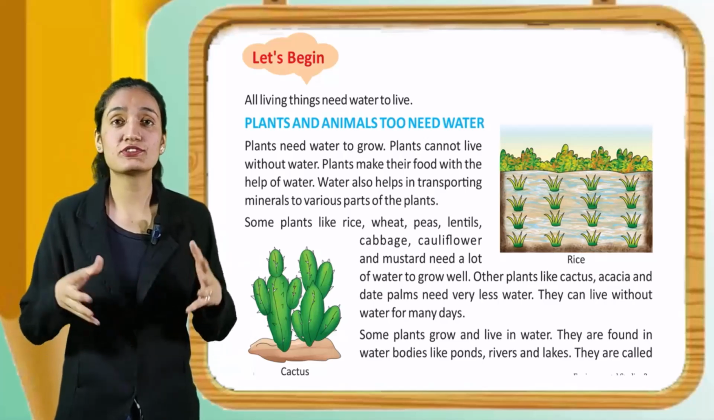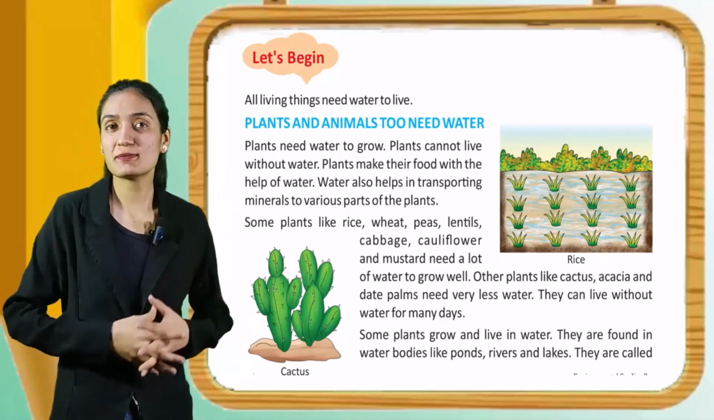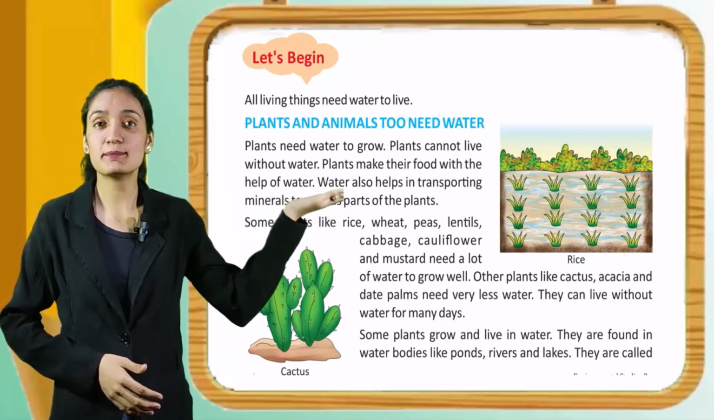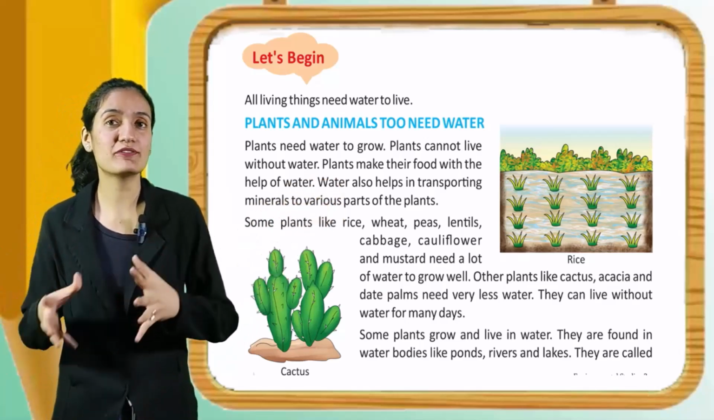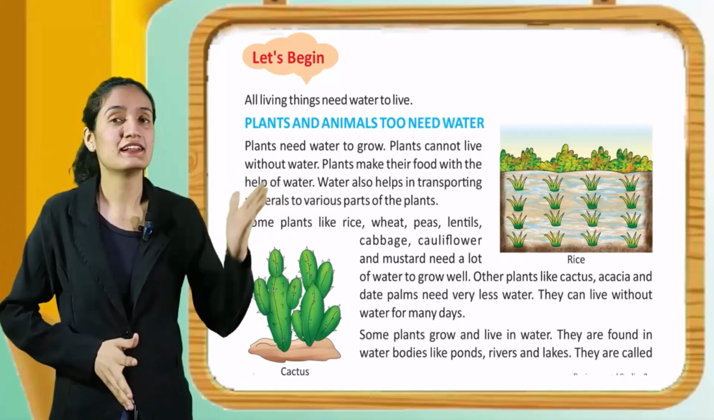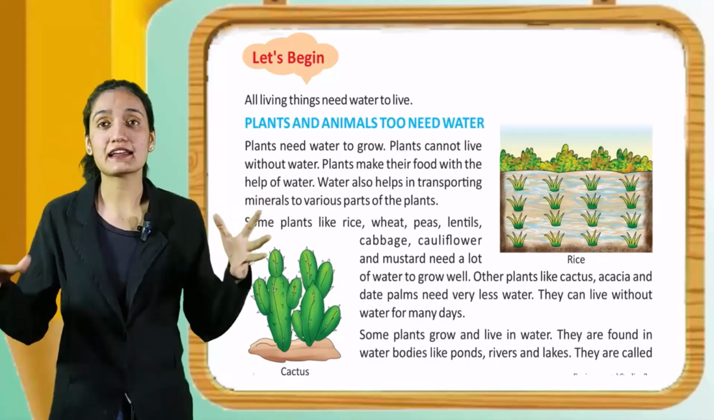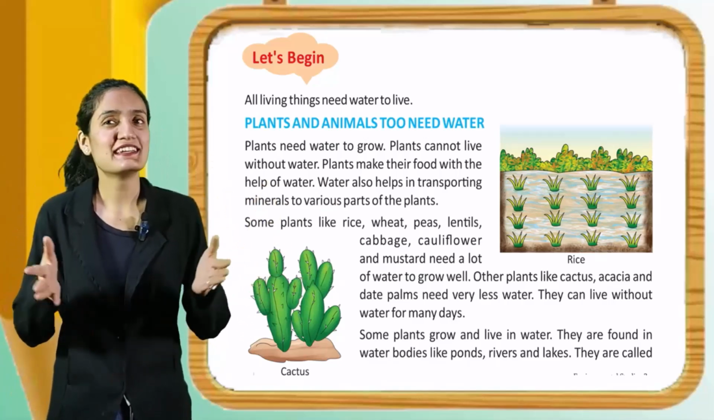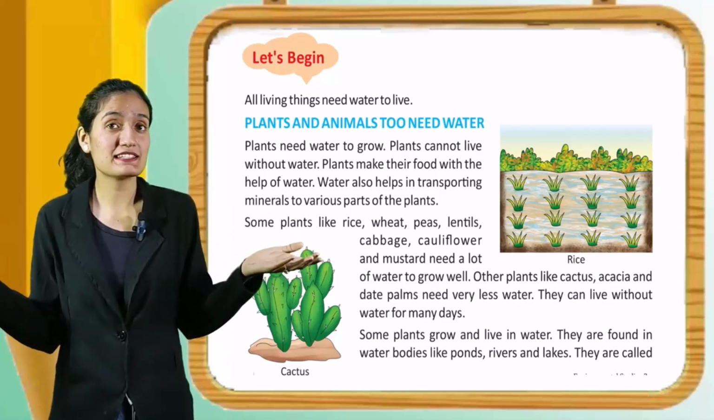Water also helps in transporting minerals to various parts of the plants. Some plants like rice, wheat, peas, lentils, cabbage, cauliflower and mustard need a lot of water to grow well. Other plants like cactus, acacia and date palms need very less water. They can live without water for many days.